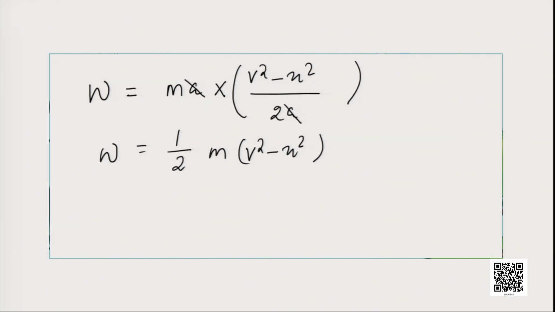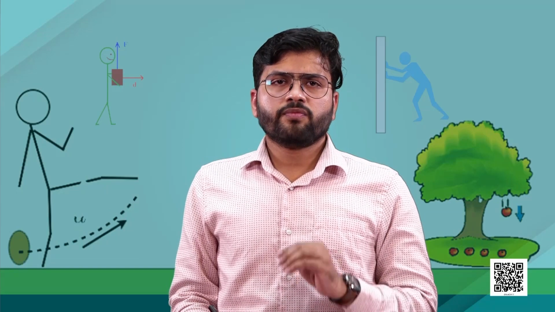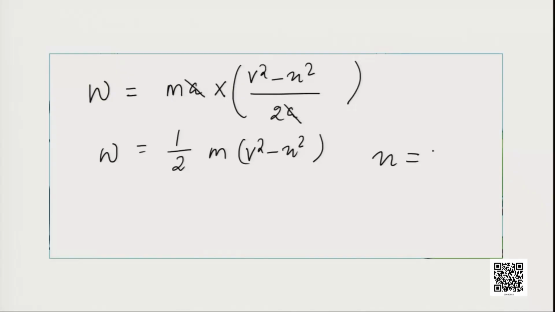Now, suppose we consider that the object has started from a stationary position. That means we can consider u is equal to 0. Now, putting the value u is equal to 0, we will get W is equal to half into m v square, because the u square term becomes 0.